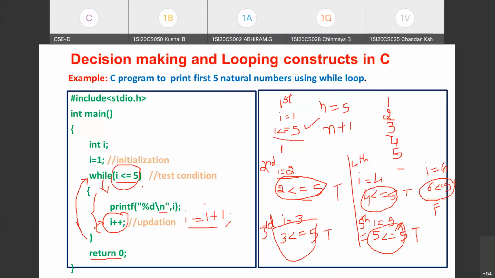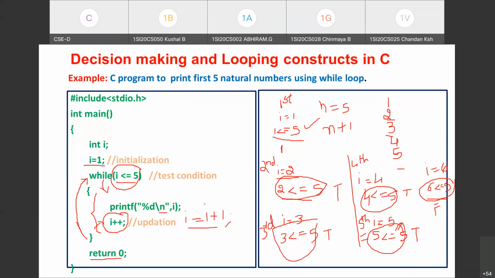Okay, so this is what you need to remember. If I had taken the I value as 6, then not even one time would the body of the loop have been executed. Okay, so this is how the while loop works. Just observe what points you need to remember. The initialization part will be executed only one time. That you have to do before the loop.